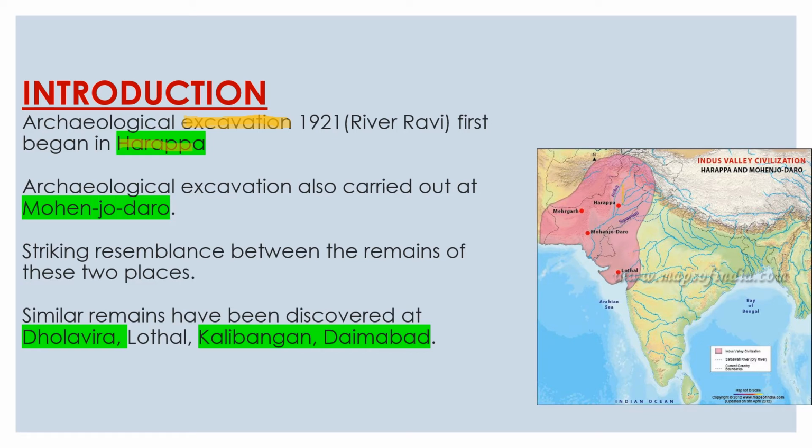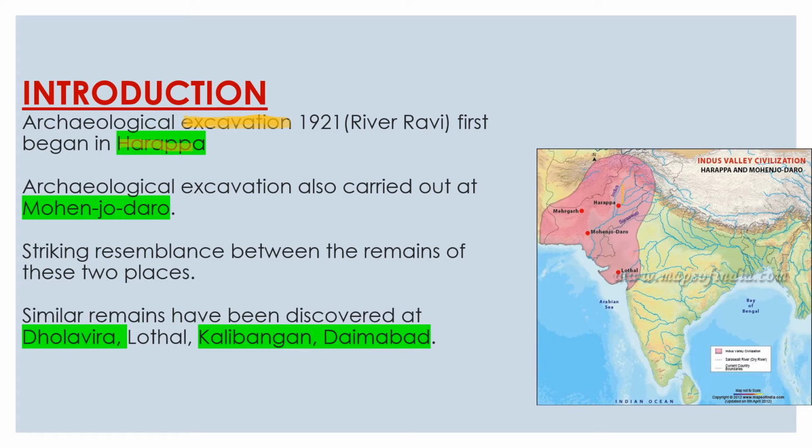See here, the Indus River. So these sites were located near the Indus River. That's why it is also known as the Indus Valley Civilization. Harappa, Mohenjo-daro, Dholavira, Kalibangan and Daimabad are located near the Indus River. That's why it is termed as Indus, or in Hindi we say Sindhu, Valley Civilization.